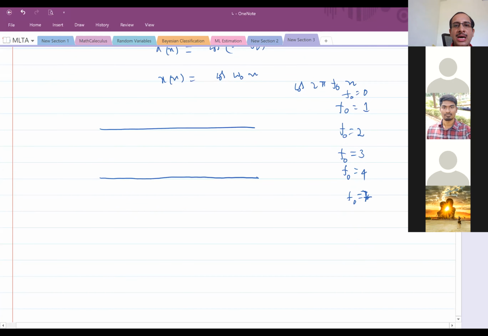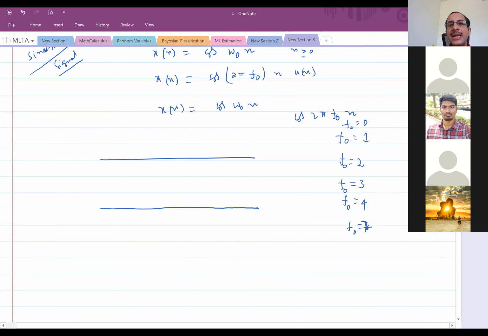You can take any cosinusoid, even a simpler one where you have a specific number of samples, say for f naught equal to 1, 8 samples. Then you can easily visualize what will happen when you change f naught to 2, 3, and so on.